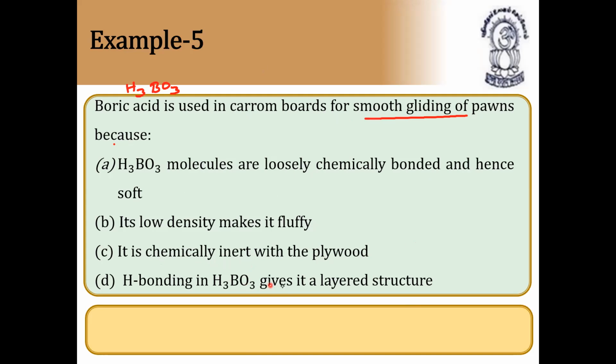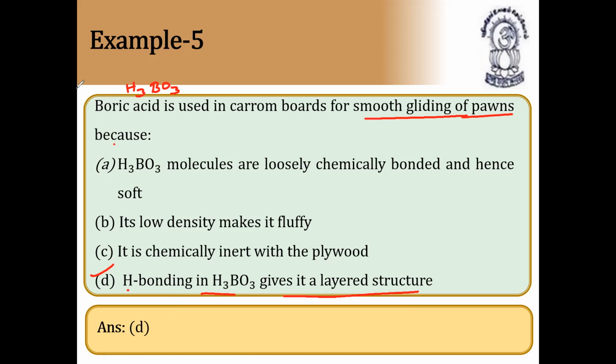Hydrogen bonding in H3BO3 gives it a layered structure. So the answer is D. In H3BO3, hydrogen bonding is present, due to which it forms a very soft layered structure. So the entire layer will be distributed on the carom board, which makes it very soft and fluffy for smooth gliding of pawns, that is the striker.